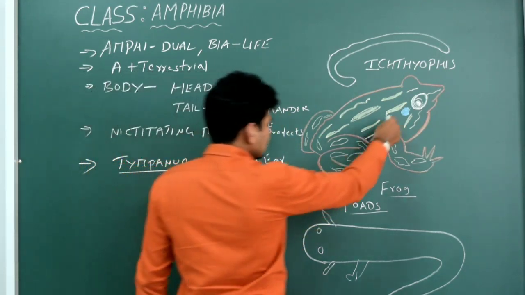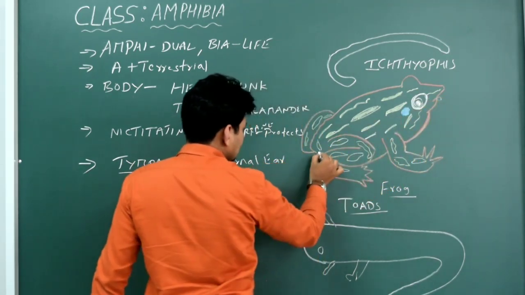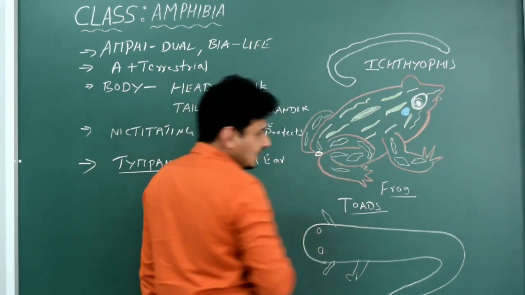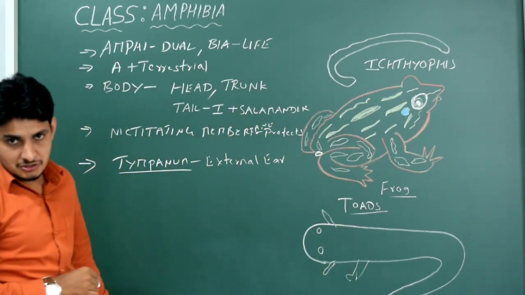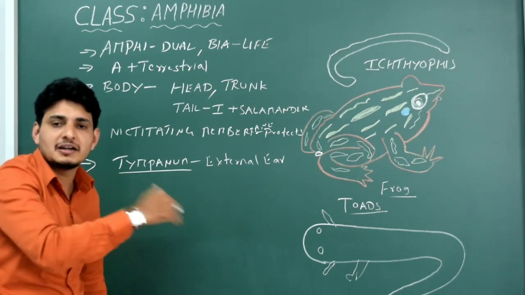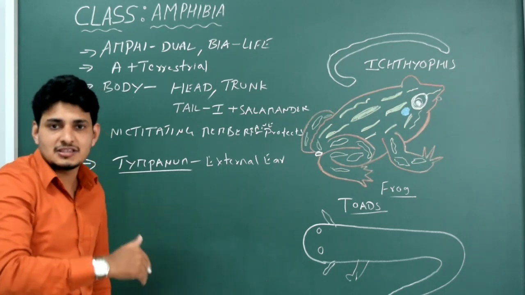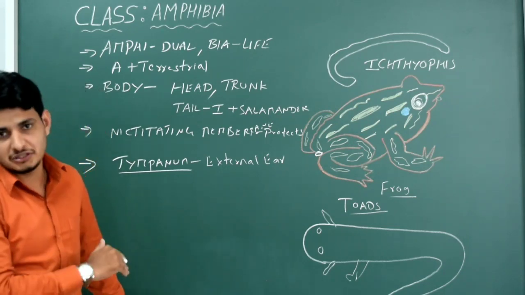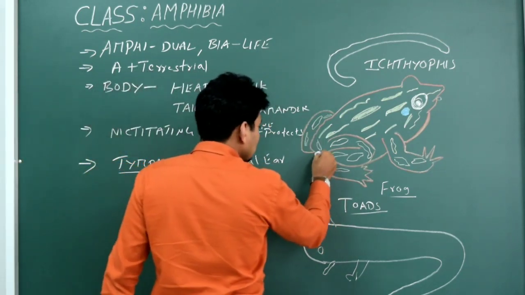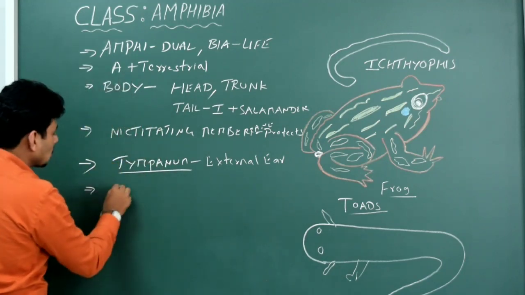Fine. Okay, next is this is the mouth part, and finally here this is the end of the alimentary canal, this particular portion. The specialty is, if you take mammals have a reproductive structure, the opening will be entirely different. Even the end of the alimentary canal, that is anus, is entirely different. That is two openings. But in the case of these frogs or amphibia, there is only one opening. Only one opening. That is called as cloaca.